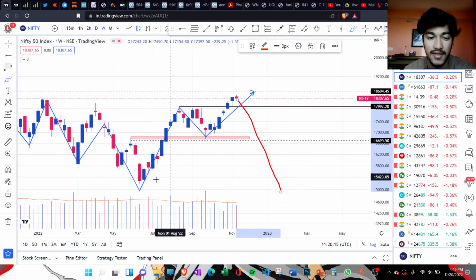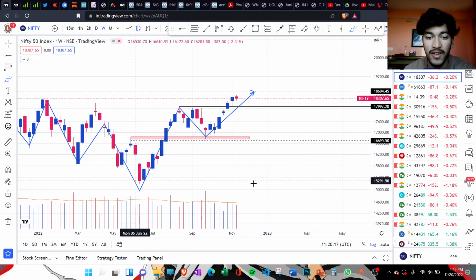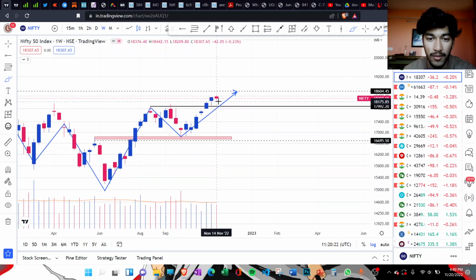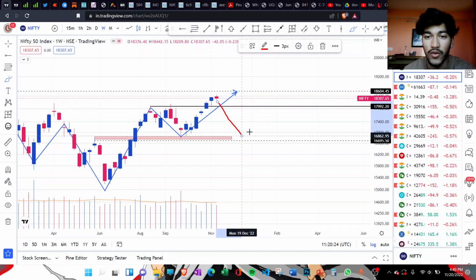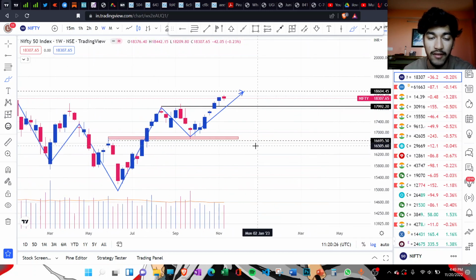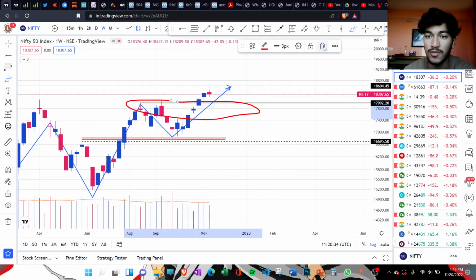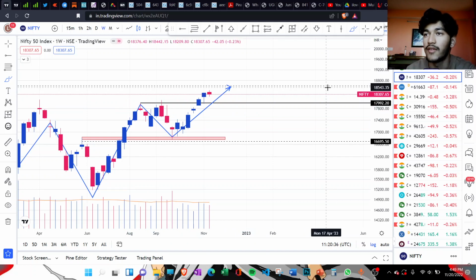And if the pullback is deeper, then we have this level of 15,170, which I currently think is not possible, because the market is not giving any kind of signal of such a deep pullback, but there are always surprises. But as of now, these are the two levels you need to keep in mind, specifically if you trade Nifty futures and options, or the large caps.